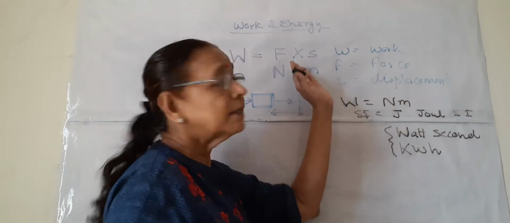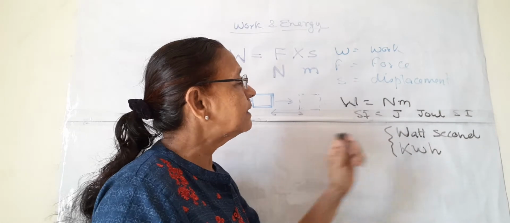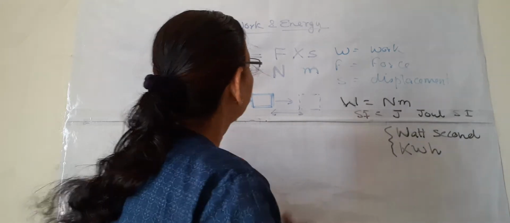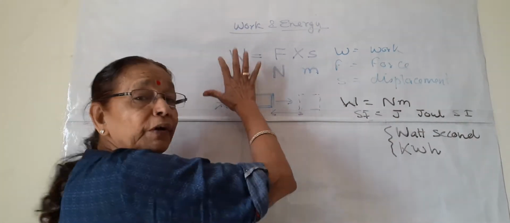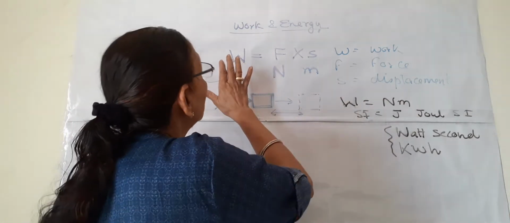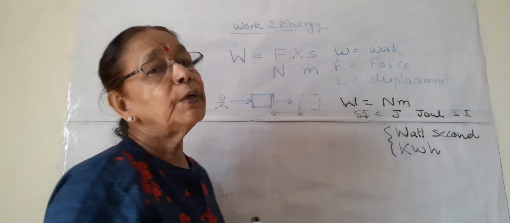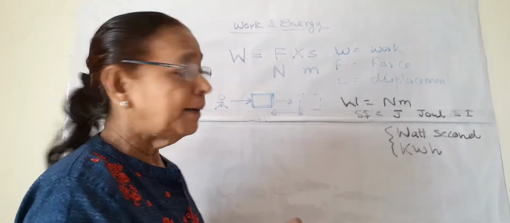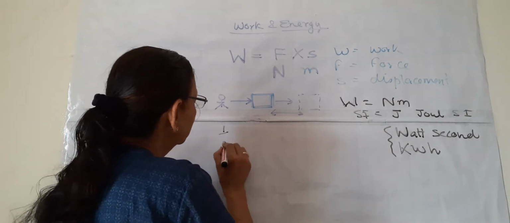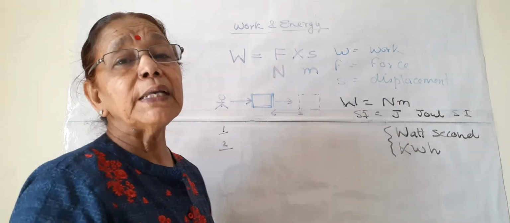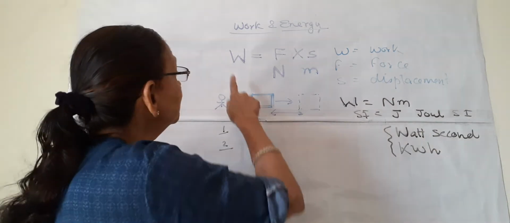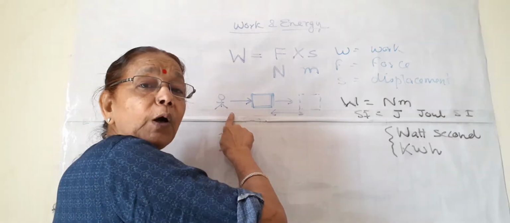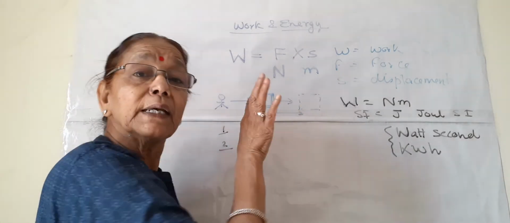This is the unit which is derived from the formula, Newton meter, and these are other units of work which we will study later in this chapter. So this is about the units of work. In scientific parlance, W is equal to F into S. Now when work is done, what happens? Two questions can be asked when some work is done. Who is doing the work? In this case, this boy is doing the work. He is pushing this box.